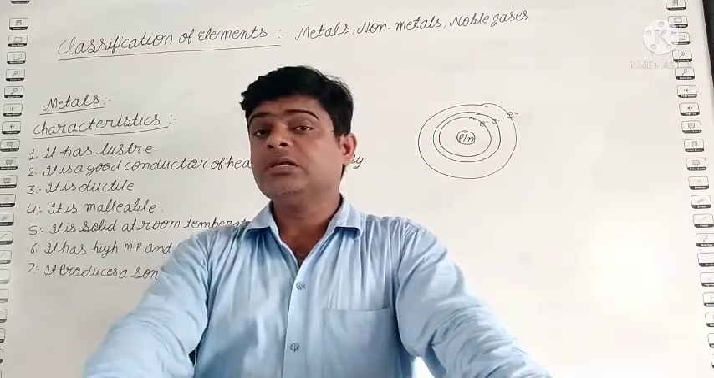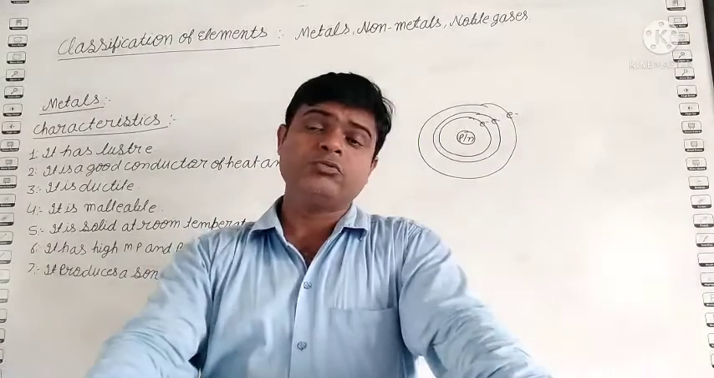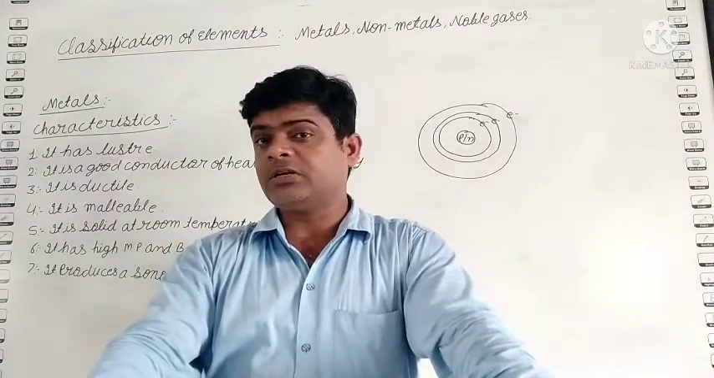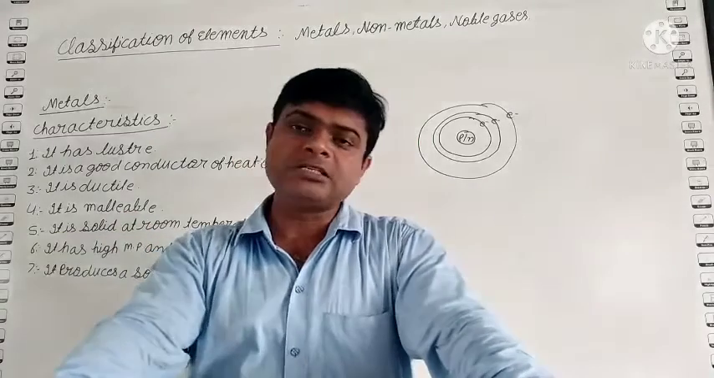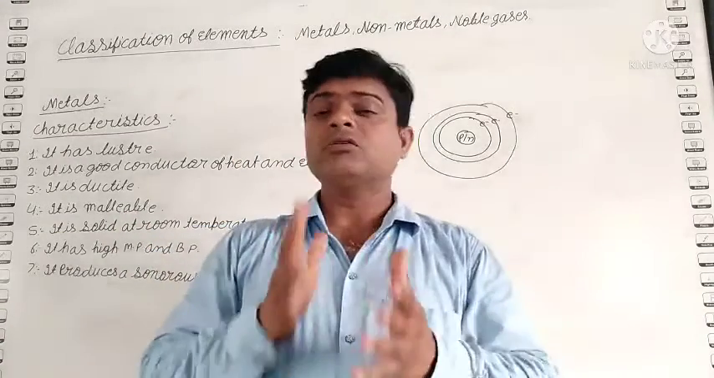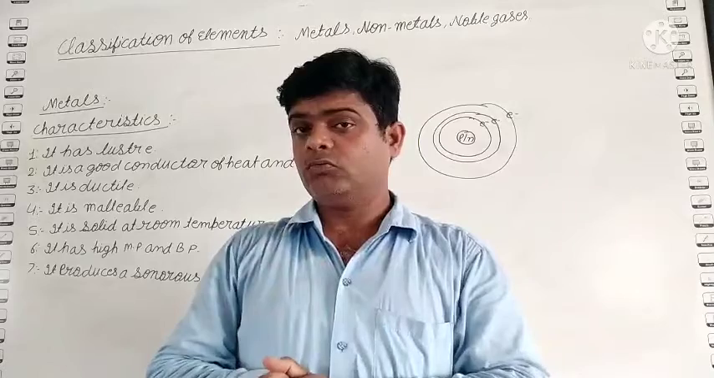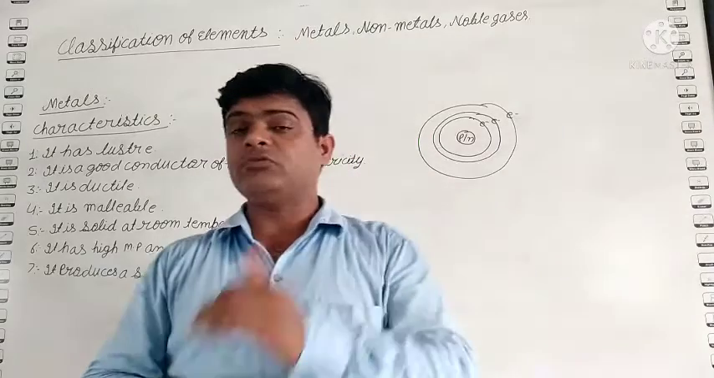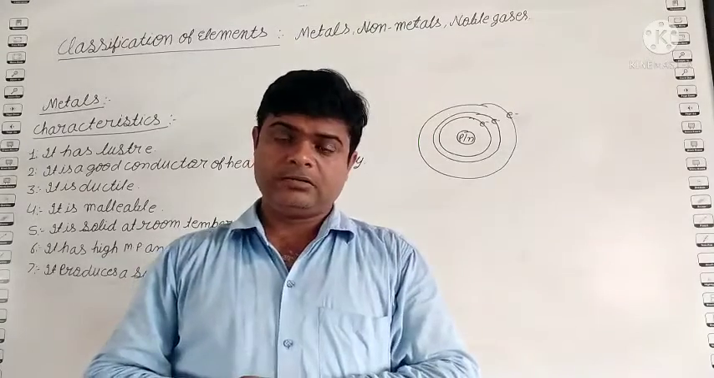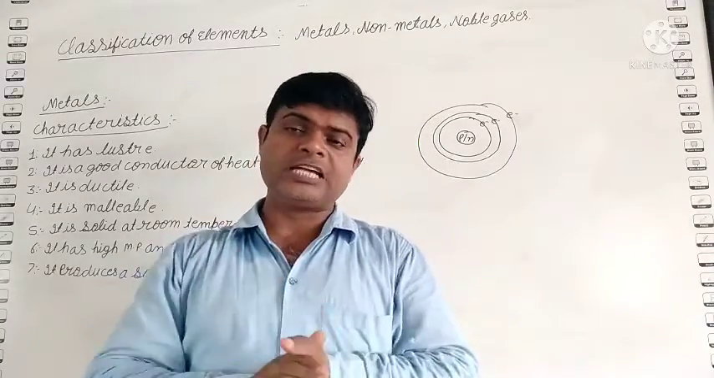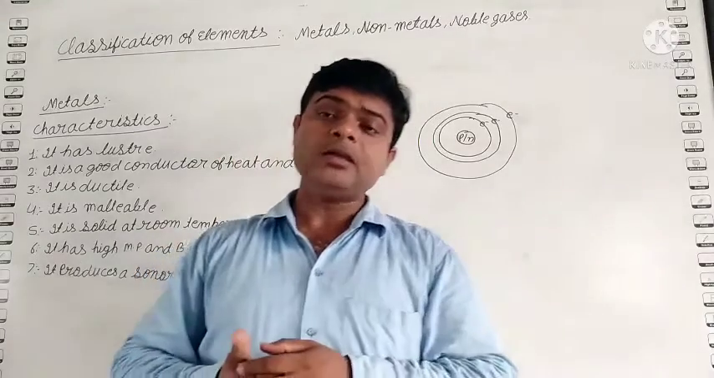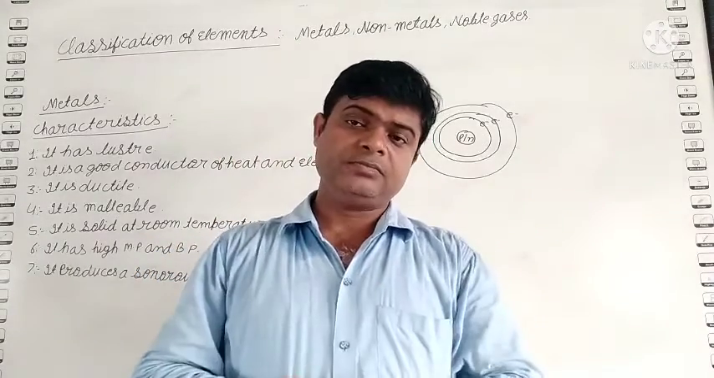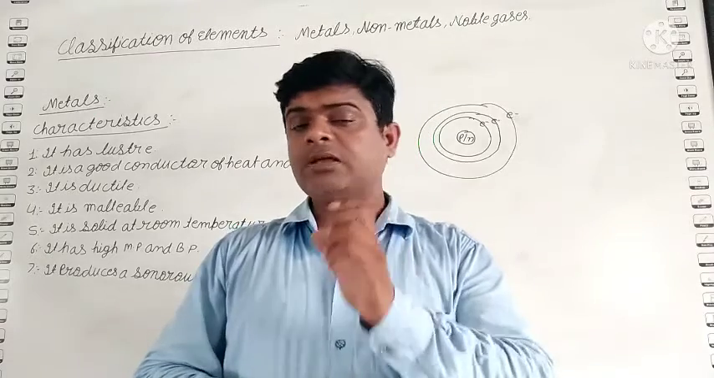But student, remember, in some cases some non-metals also have this property, but in maximum cases metals have the shine. Okay, this is the first property of metal. Suppose iron, you know iron, when you rub sandpaper on the iron, it starts to glow. Silver, gold, copper, all are metals. The first property is that they glow.